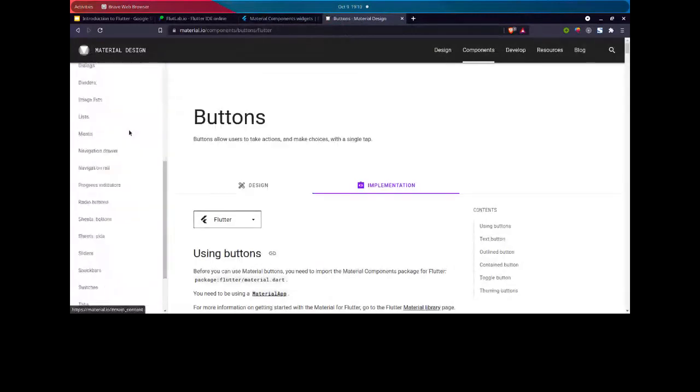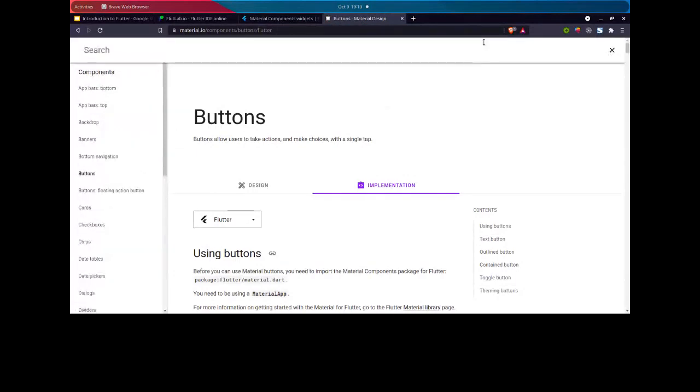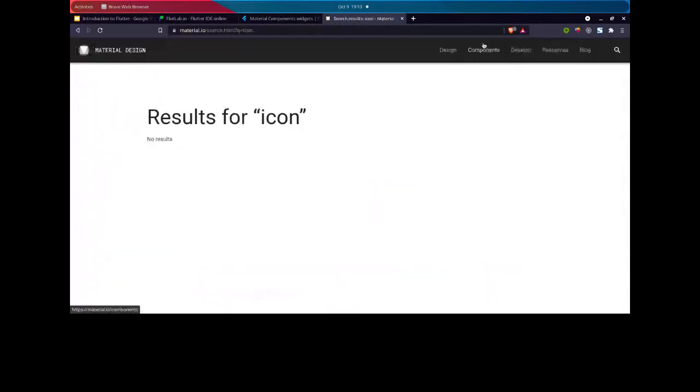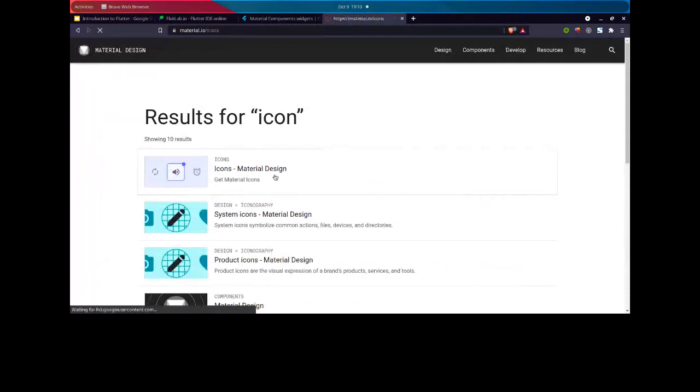Let's say I want to look at Material Design icons. Icons are present in our Flutter directory. You can see these n number of icons which you can all use in your code. Let's search for the icon.